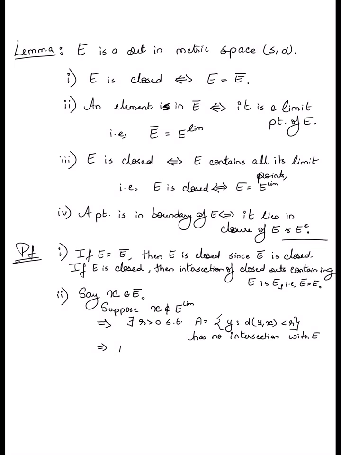So A complement is a closed set and it contains E, right? And since the closure is the intersection of all closed sets that contain E, it follows that E bar must be a subset of A complement. Now A contains X, so A complement does not possibly contain X, and so it follows that X could not possibly lie in E bar, right? And that's your contradiction.